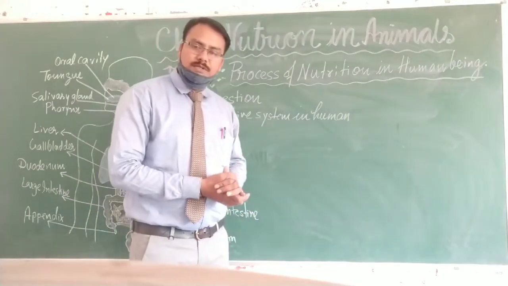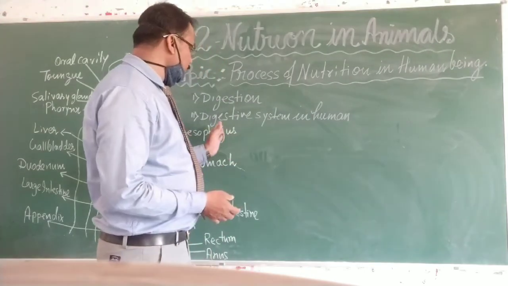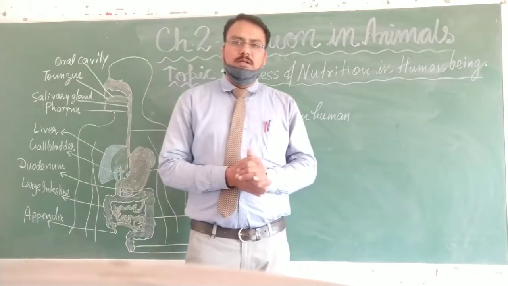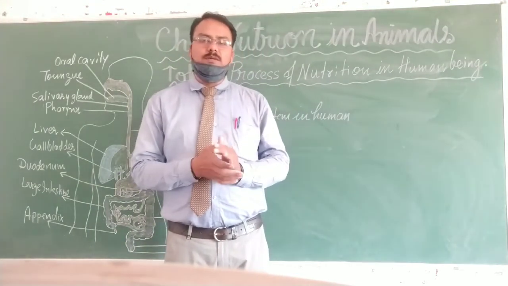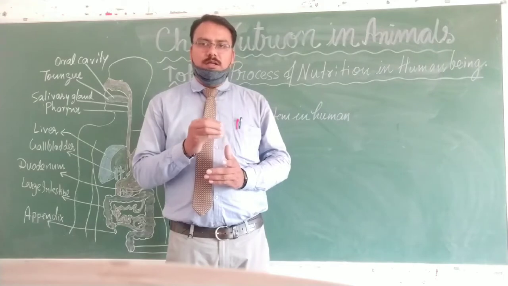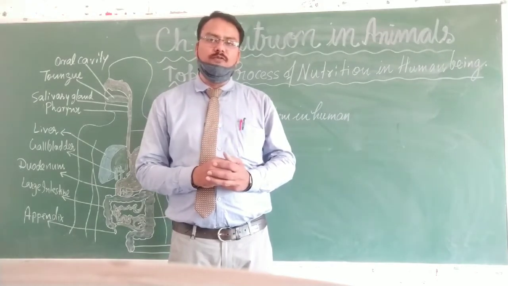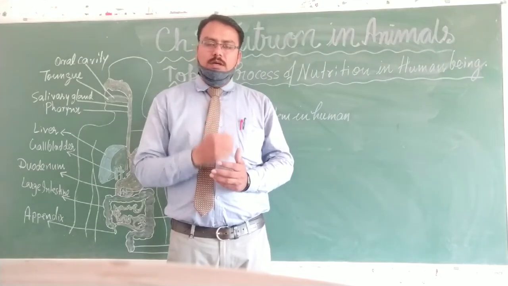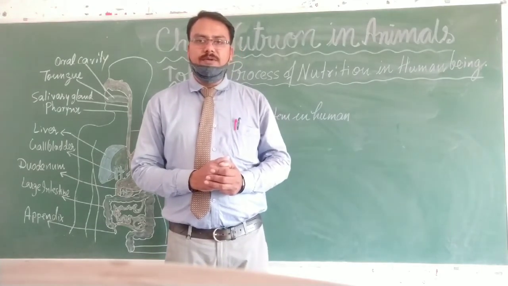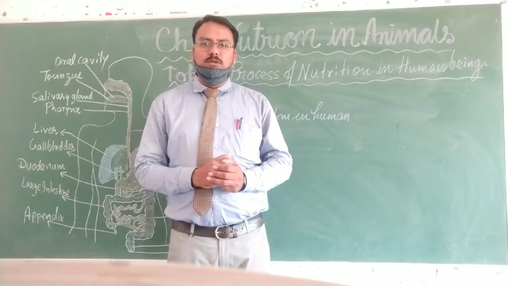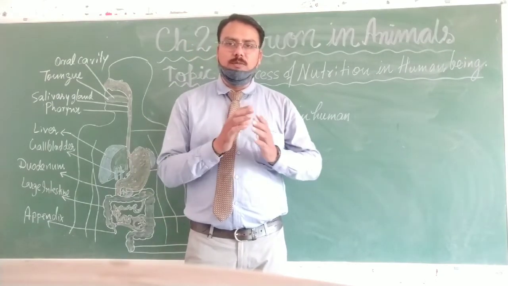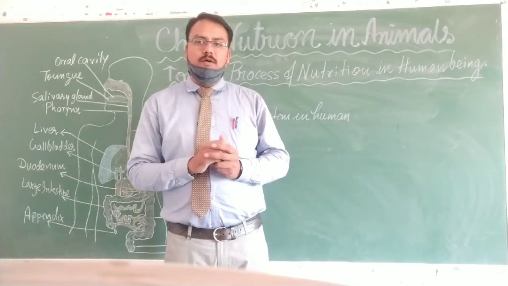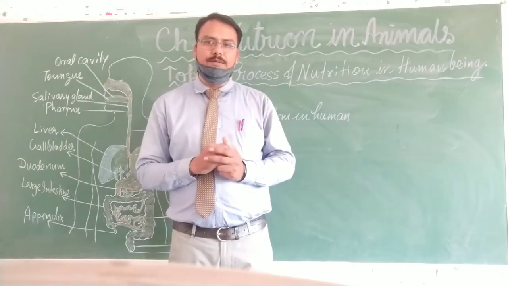Just now I have told you what digestion is, and now the digestive system in human beings. In human beings, the parts that help in the digestion of food are called the alimentary canal, and the length of that alimentary canal is about 10 meters, which extends from the mouth to the anus.